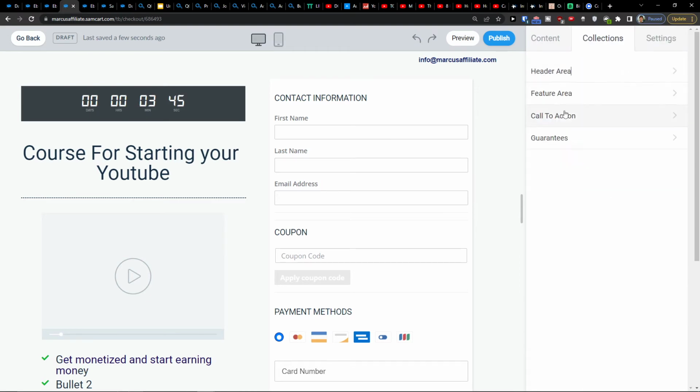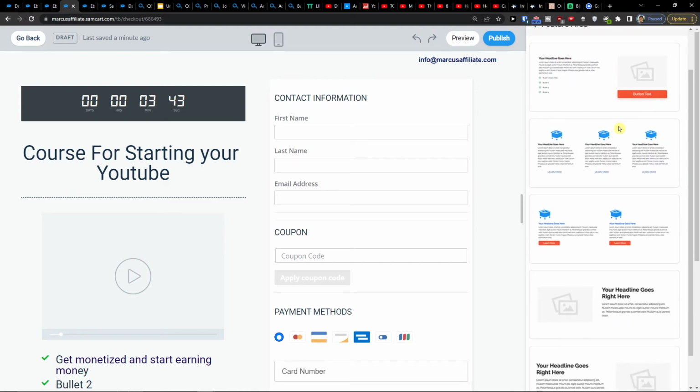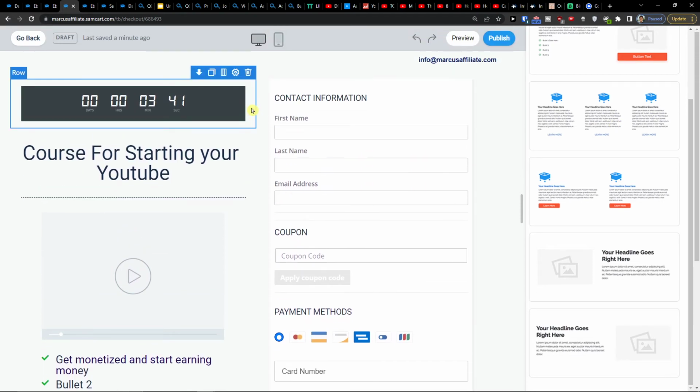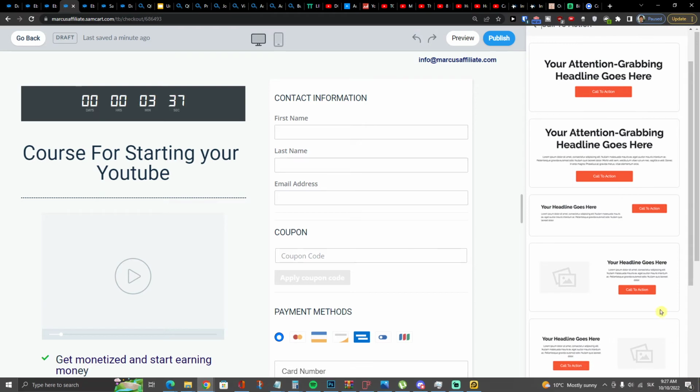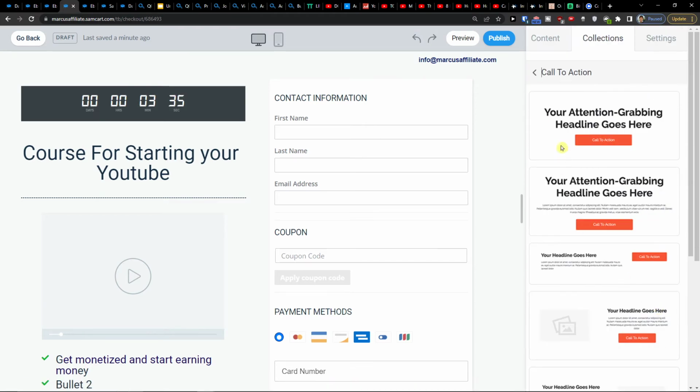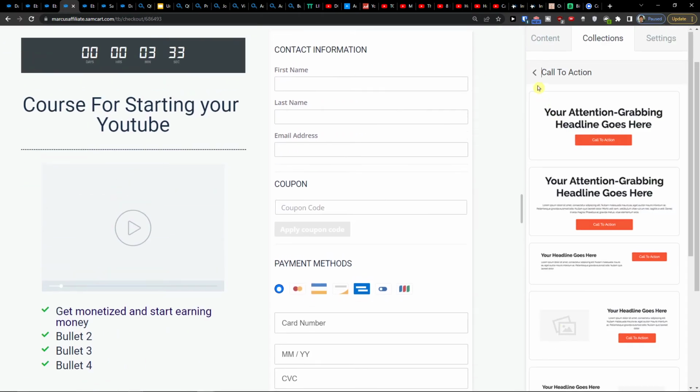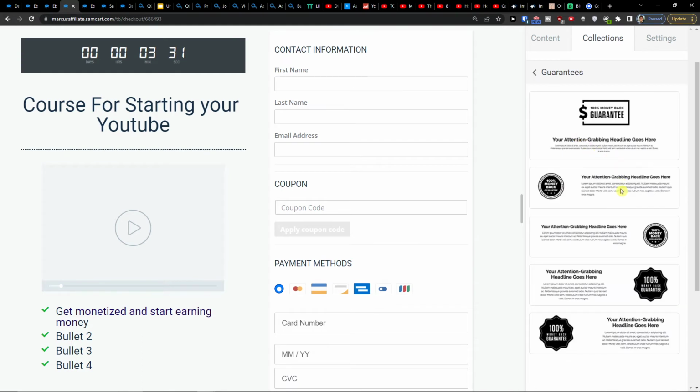So that's really good for sales page, feature area. And again, this is really great if you can have the features on your sales page. Then you can have the call to action. So that's something you can add. And then guarantees. So 100% money back guarantee. And this is something I definitely recommend to have. Definitely have the guarantee, 30-day money back guarantee.